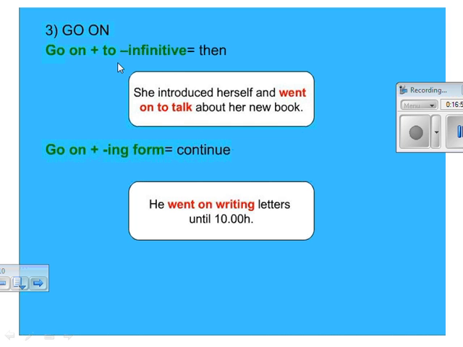So go on plus full infinitive, it means then. Go on plus gerund or ing, it means continue. He went on writing letters until 10. Okay? So here he continued writing letters until 10. So here we have different meanings.